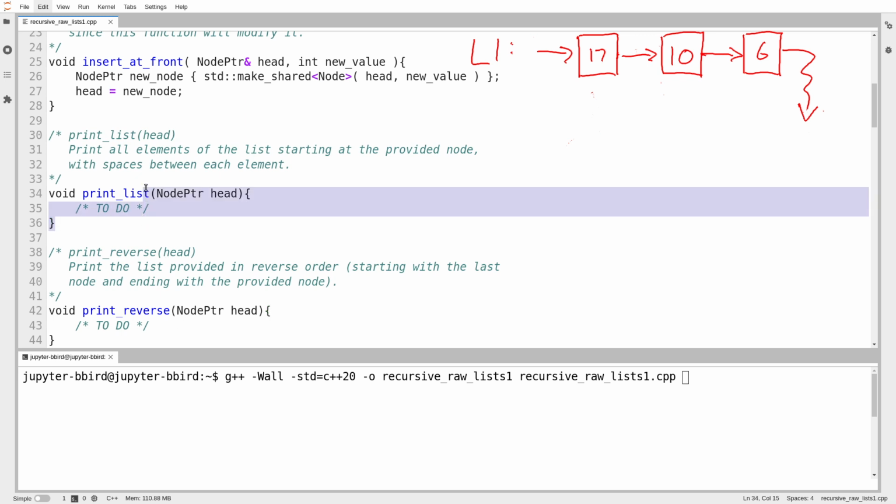The print list function is supposed to print out every element of the list, starting at the first element and proceeding all the way to the last one. The print reverse function is supposed to print out every element starting with the last one and then the second to last one and so on all the way back to the beginning. And so they're mirror images.